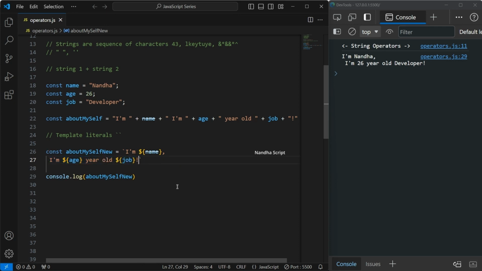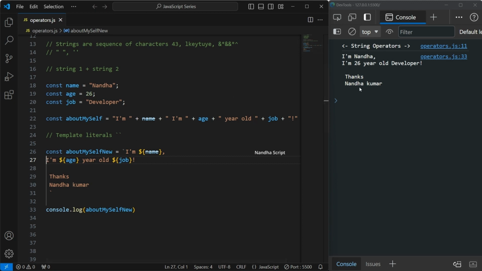If I want to add another line, here I am adding thanks. After that, I am adding my name again, like an email format. If I click save, you can see the same format is printing here. So the main purpose of template literals is that we can add multi-line strings. Instead of using HTML, if you want to directly construct some structure, you can directly use template literals. This is the main purpose of them.